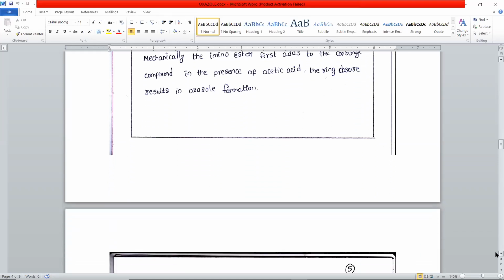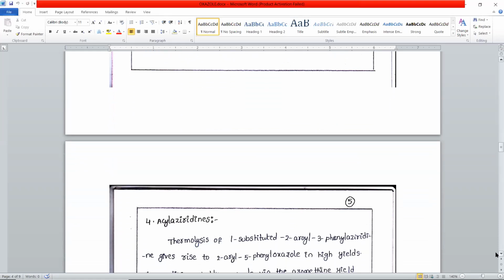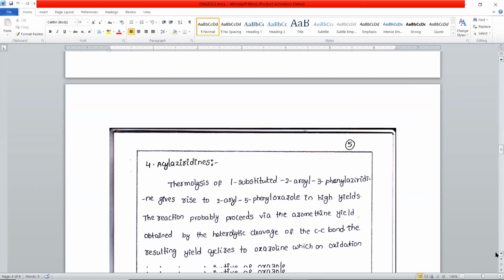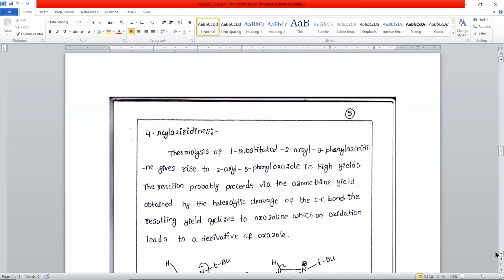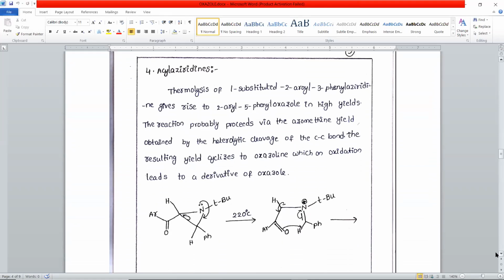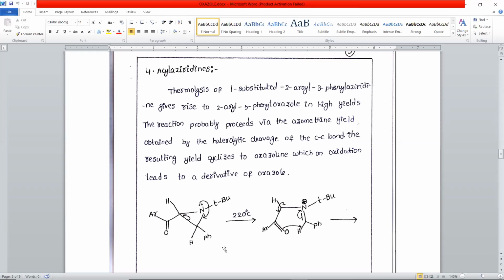Next, coming to the fourth method, it is from acyl aziridines. Aziridines are three-membered heterocyclic rings containing nitrogen, and in this case the aziridine has some substituents. Here we have an N-tertiary butyl group, and a benzyl group and a phenyl group.